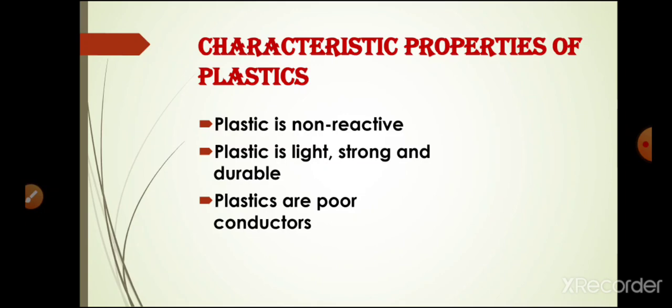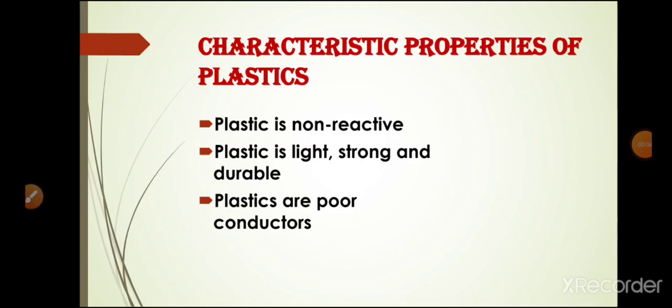And one of the reasons, plastics are generally cheaper than metals and they are widely used in industries for making household articles also. So that is the reason plastic is widely preferred these days as compared to other metals. Next characteristic is plastics are poor conductors.